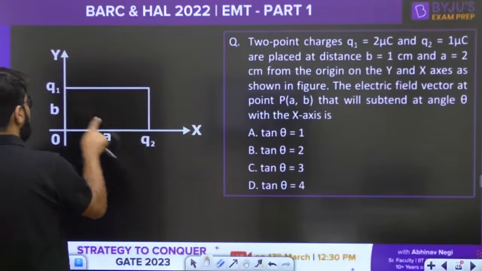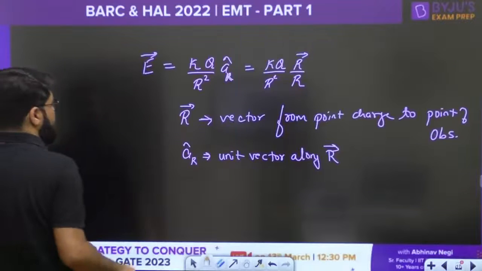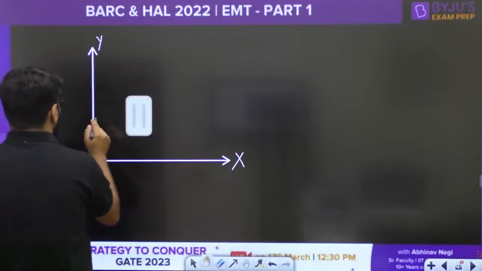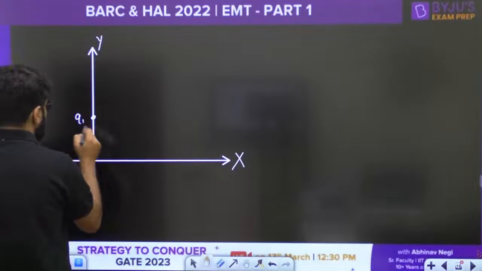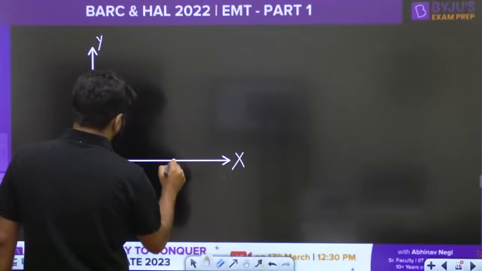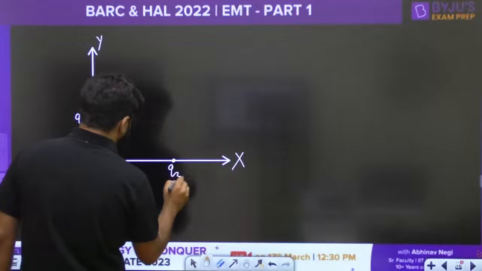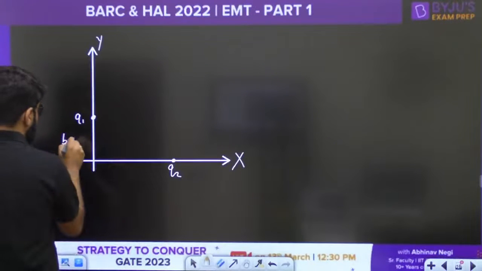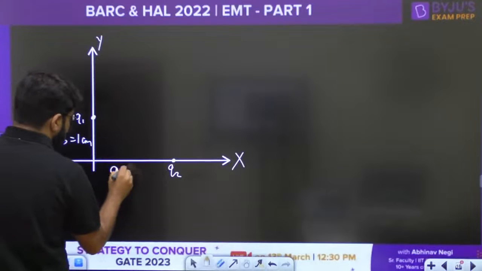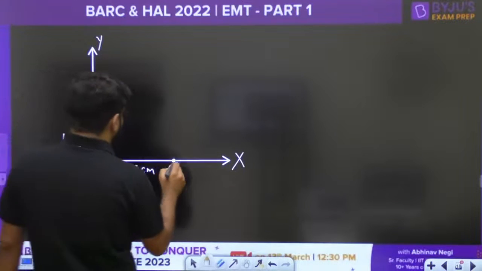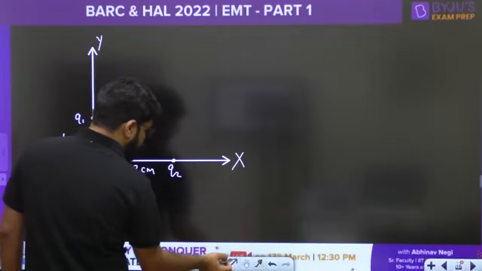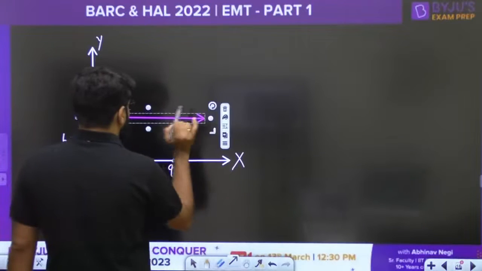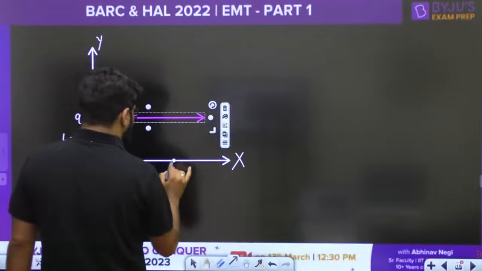Okay, so there is the charge Q1 which is at a distance B. This is known as the charge Q1, and this is known as the charge Q2. This is B and A. B is 1 centimeter. A is 2 centimeter. I am interested in the field at the point P. Now, the field at the point P due to the point charge will be radially away from that point charge.